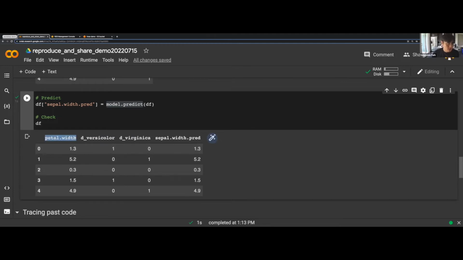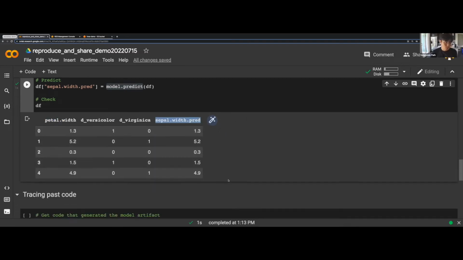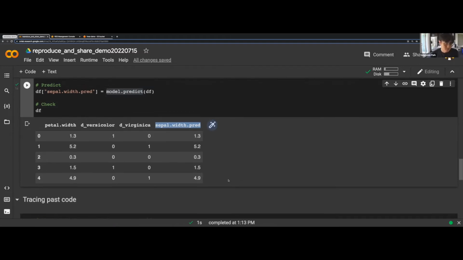Namely, that this column and this column happen to have exactly the same values. And of course, as a data scientist, we know that the chance of this happening is very slim. So this looks very suspicious, and we become very skeptical about the model. Our sense is that there's something wrong with this model.